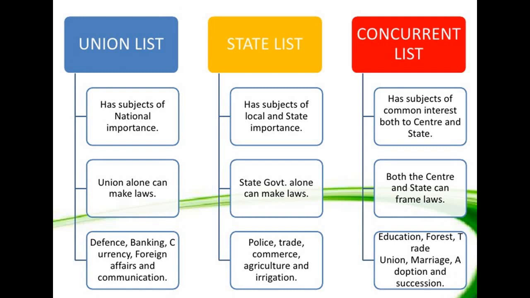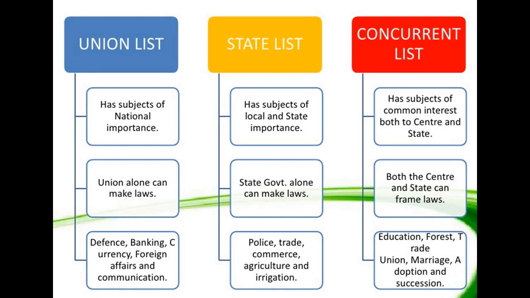In the state list, there are police, trade, commerce, agriculture and education. The state makes the laws. And on education, forest, trade union, marriage, adoption and succession, in the concurrent list, both union and state can make laws.